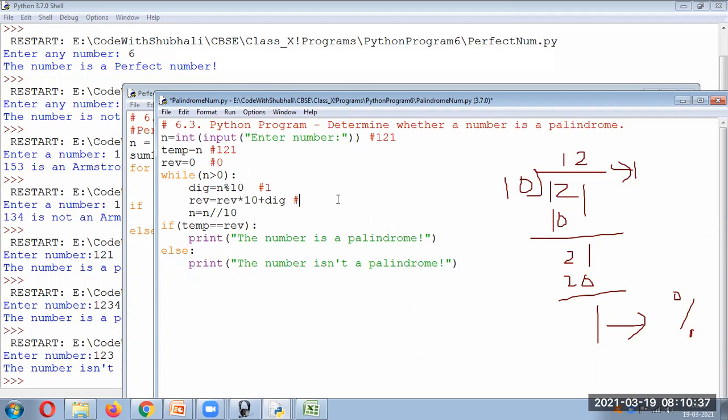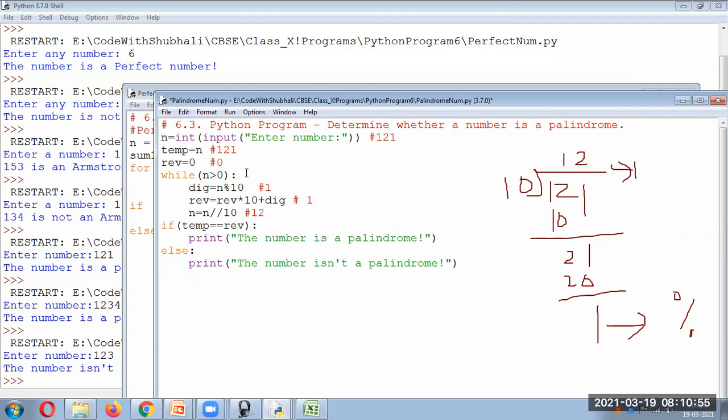And then we are multiplying reverse, that is 0, with 10. So the first value is 0 only, plus the digit. So in the first iteration the reverse value will be 1. And then the remaining digits will be carried forward, so 12 will be carried forward over here.